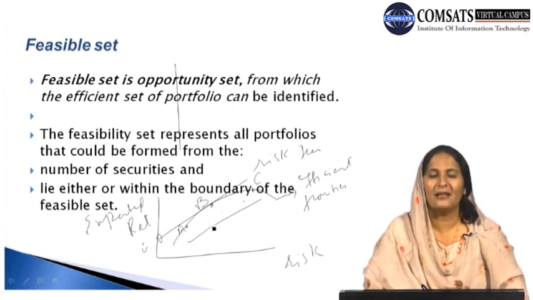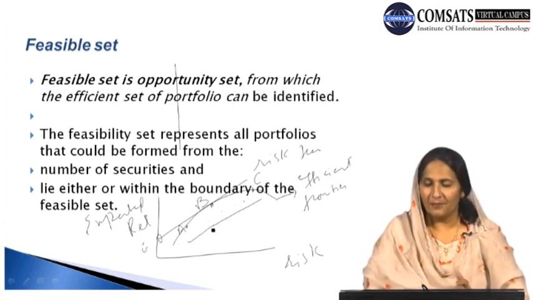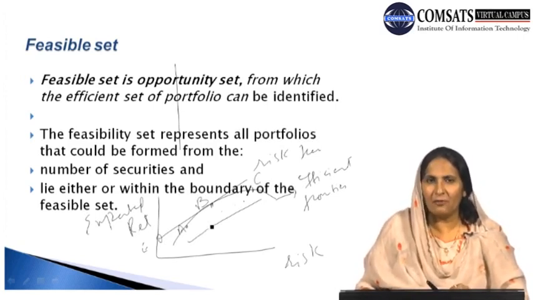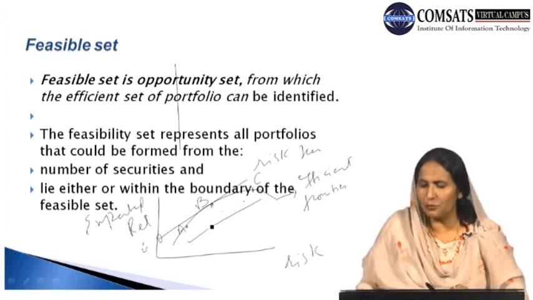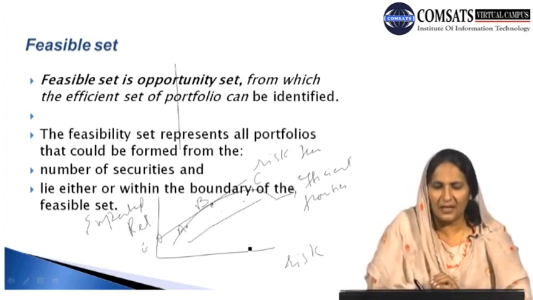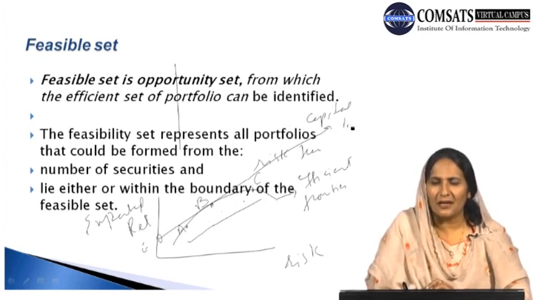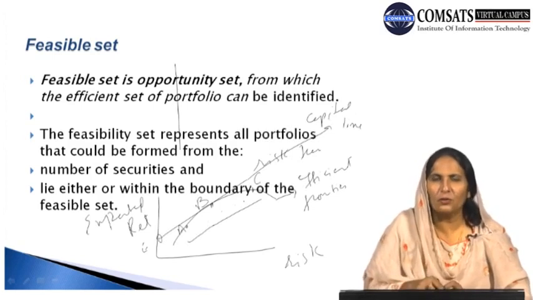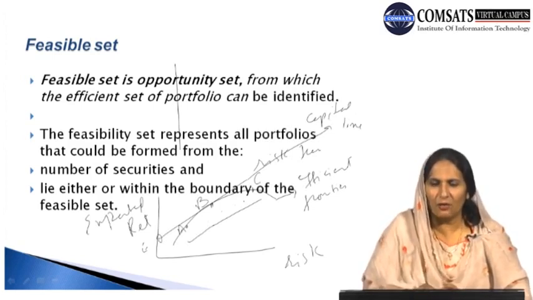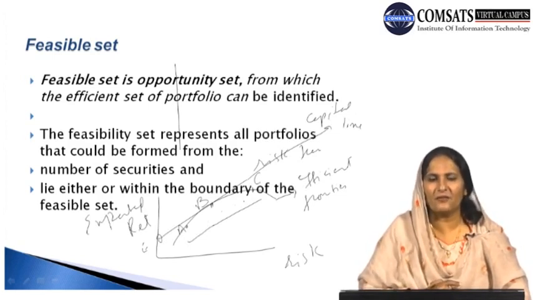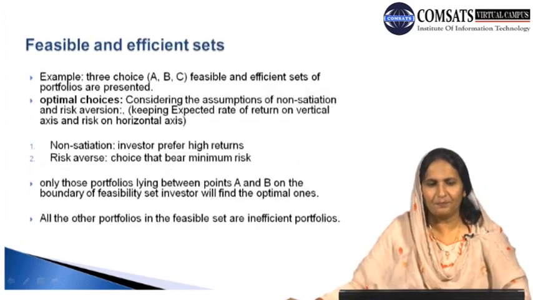A, B, C are the choices, the combinations of risk and return, and the individual investor is likely to choose among these combinations, which are A, B, C, and he would be more efficient. And this straight line tells us that this is the capital market line. This straight line is known as the capital line, and we will continue our discussion later on with these important concepts, for example, the capital line and the efficient frontier.